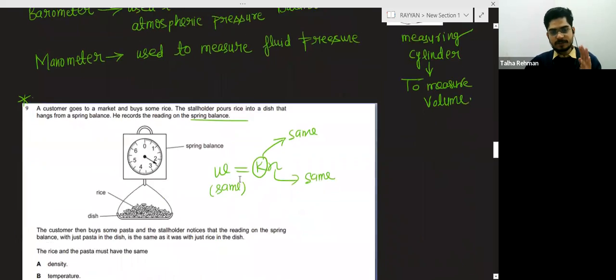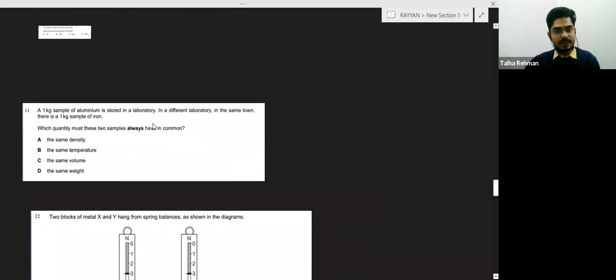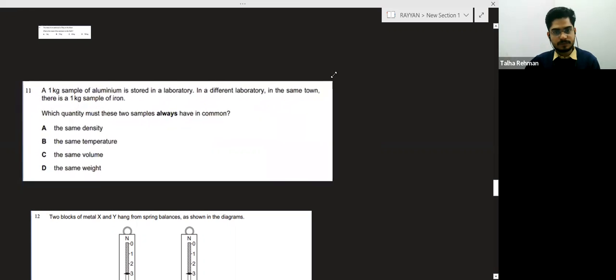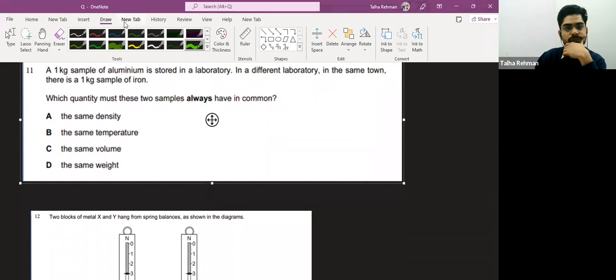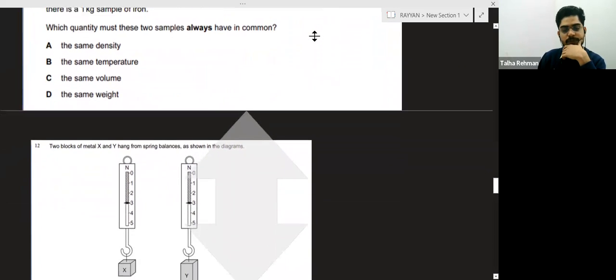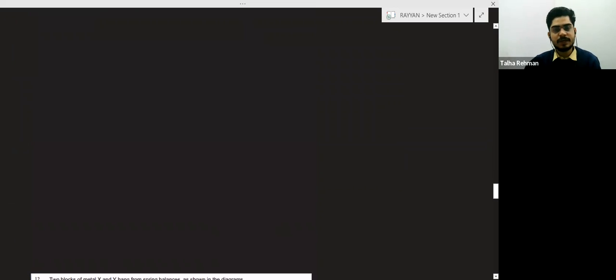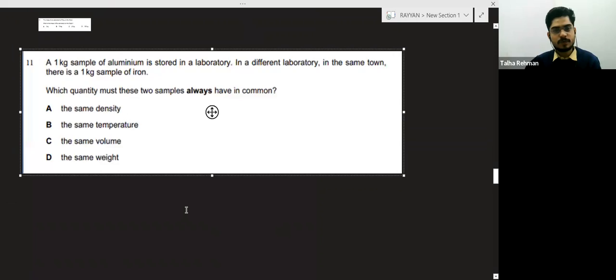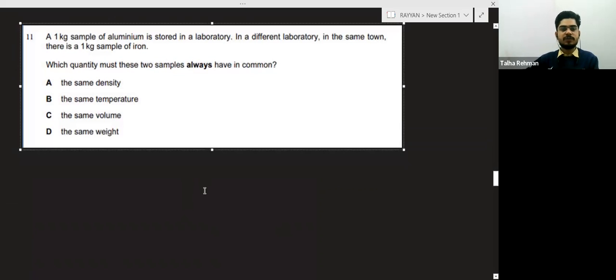So, got it now, how the spring balance works. After that, just try this question. Basically, solving questions will improve your thinking ability, so that is what is required. Okay, so try to solve this question.